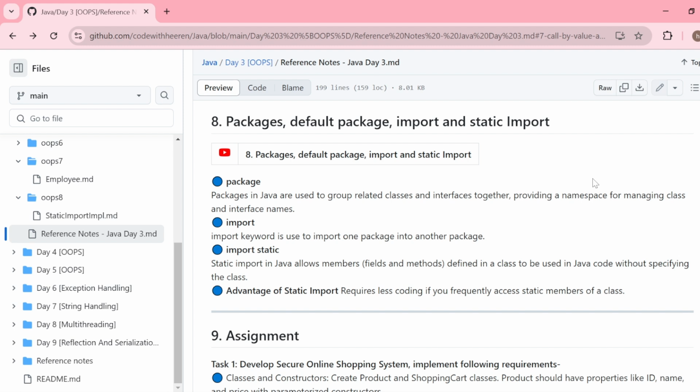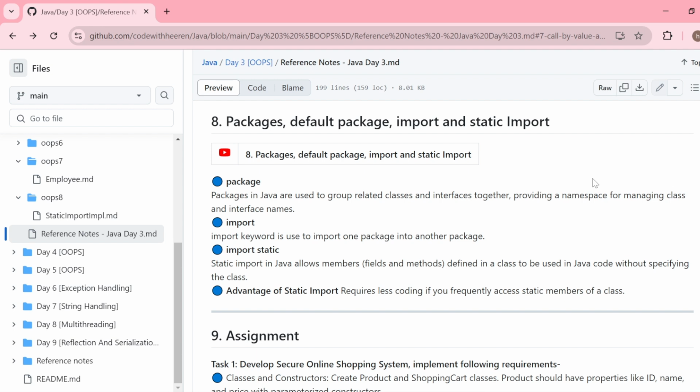Okay, what is static import? Let's understand this. Let's suppose you have class A and that class is holding a lot of static properties, instance properties, and functionalities. Now you want to frequently use class A properties and functionality in class B, and class B is there in package 2. But your requirement is you need to use only static properties of class A in class B.